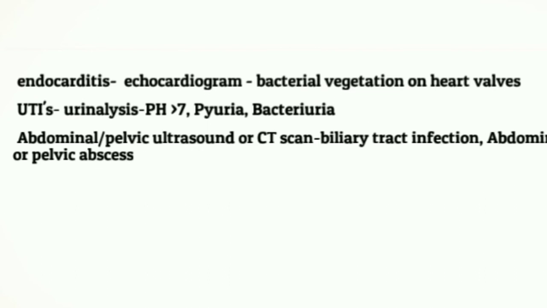In urinary tract infections, on urine analysis, the urine will be alkaline, that is the pH will be more than 7, and you can observe pyuria, WBCs in the urine, and bacteriuria, the presence of bacteria in urine. Abdominal or pelvic ultrasound or CT scan can diagnose the biliary tract infection and abdominal or pelvic abscesses.